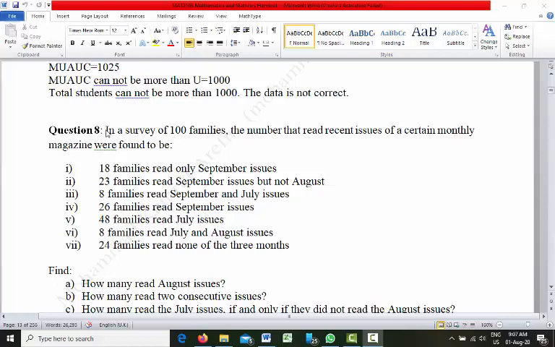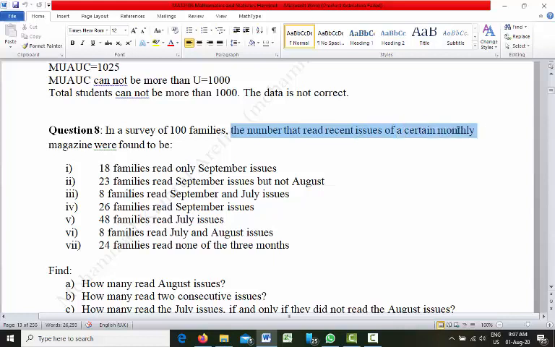Question number 8. In a survey of 100 families, this is the total number of families we are surveying. So this is the universal set U.